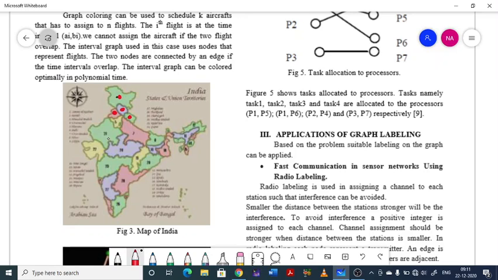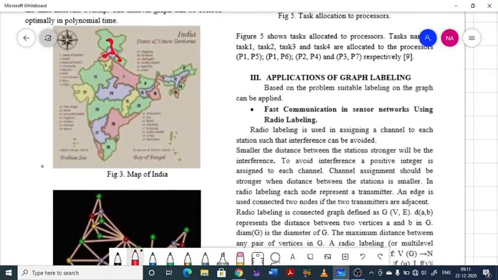Now edges will be drawn if the corresponding states are adjacent, that is, they share a common boundary. So these two will be adjacent, and these two will be adjacent, and these two will be adjacent. Similarly, you have to consider all the states and then draw the dual graph. So the dual graph of India will be like this.